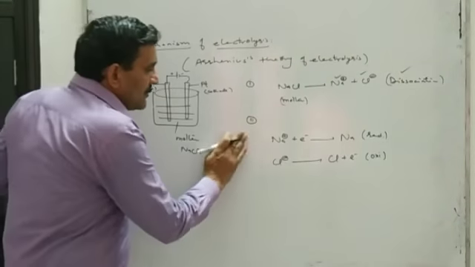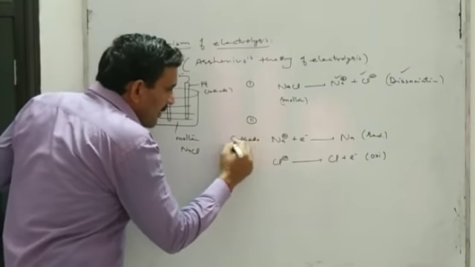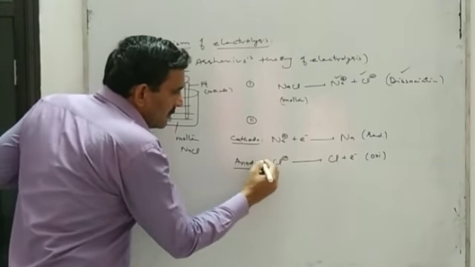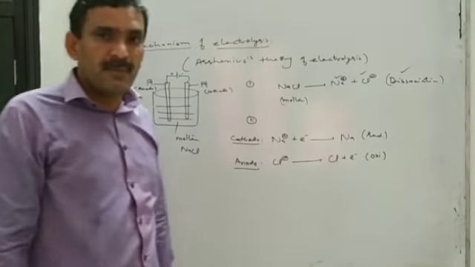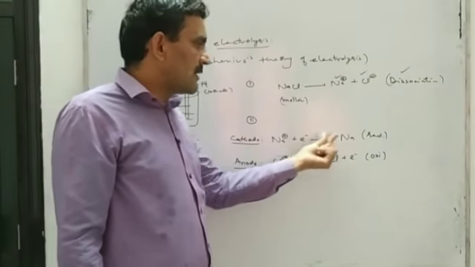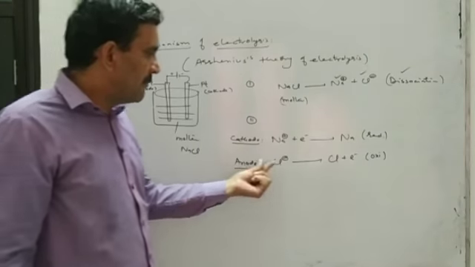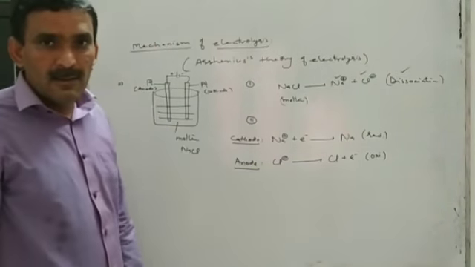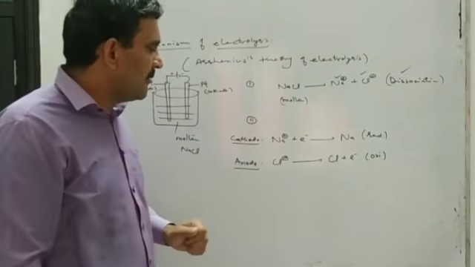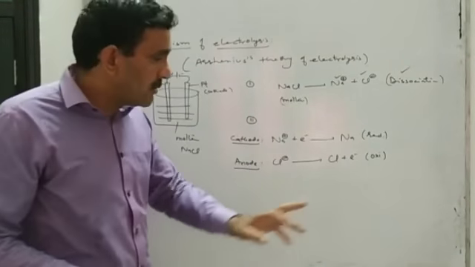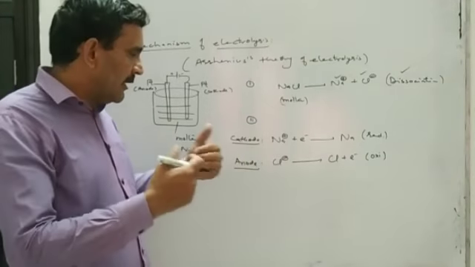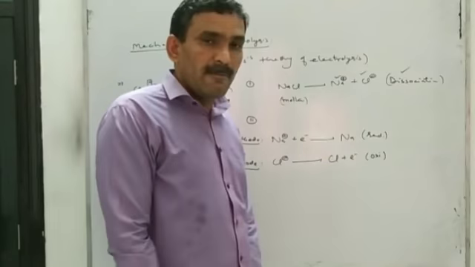You see, during electrolysis, cations will be reduced at the cathode and anions will be oxidized at the anode. That is, during electrolysis, cations will take electrons from the cathode and be discharged, and anions will be discharged by losing electrons. This gaining of electrons can be called reduction or electronation of cation, and this losing of electrons can be called oxidation or de-electronation of anion. That is, cations are reduced by gaining electrons and anions are oxidized by losing electrons.